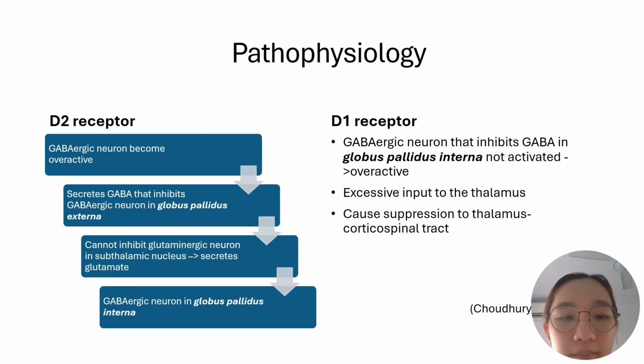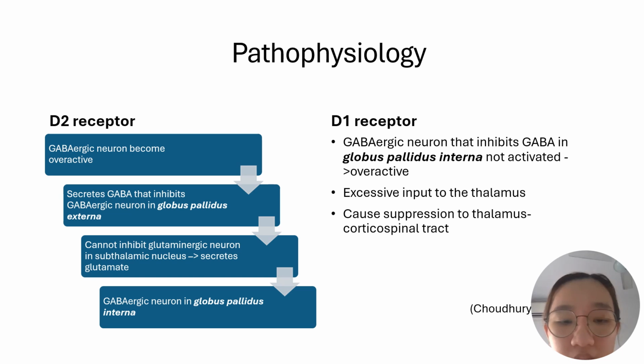At the same time, because we don't have enough dopamine, the dopamine does not bind to the D1 receptor. Therefore, the GABAergic neuron that inhibits the GABA in the globus pallidus interna is not activated, and consequently leads to an overactive GABAergic neuron from the globus pallidus interna to the thalamus. As a result, there is excessive inhibitory input to the thalamus.